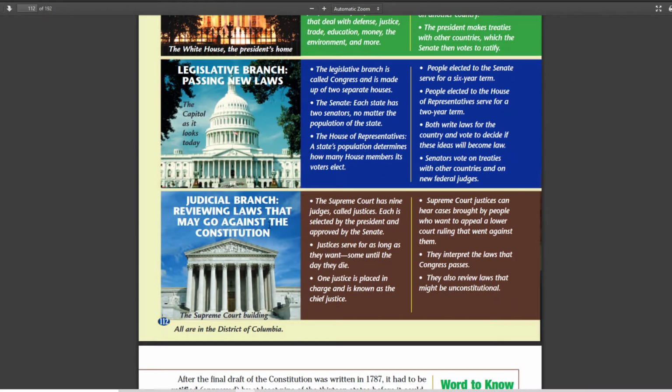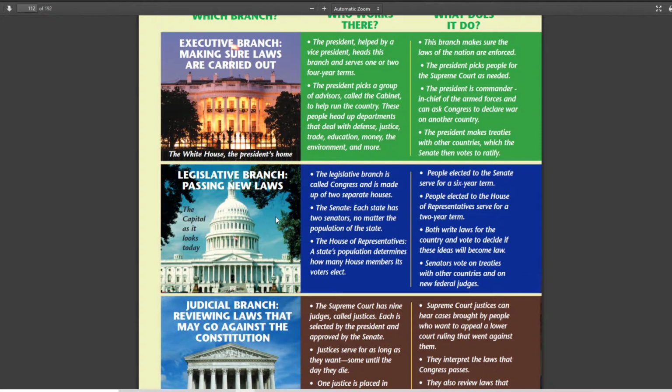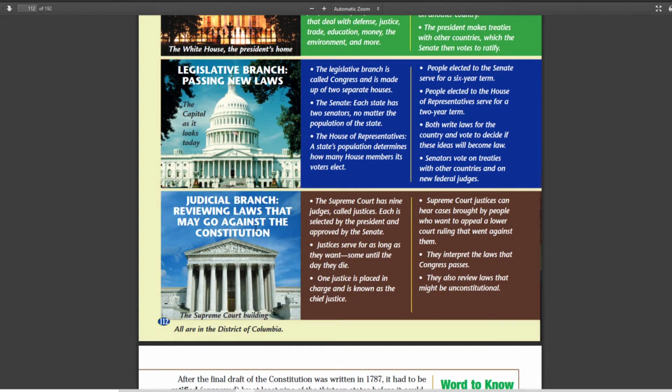They have to use the Constitution to justify what they say. So if the Congress is passing laws that go against the Constitution, for instance, if they want to stop internet use because people are saying bad things about the government, well, then they go to the Supreme Court. Supreme Court says, hey, First Amendment rights, that's in the Constitution. You can't take that away. And so they strike down the law, and that law is gone.